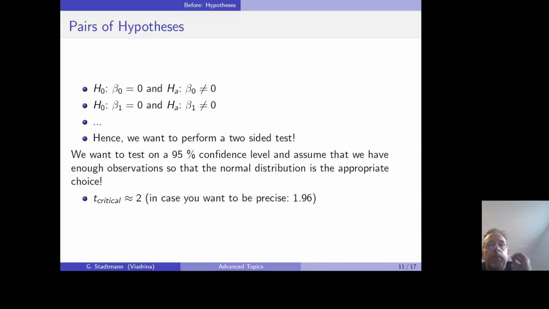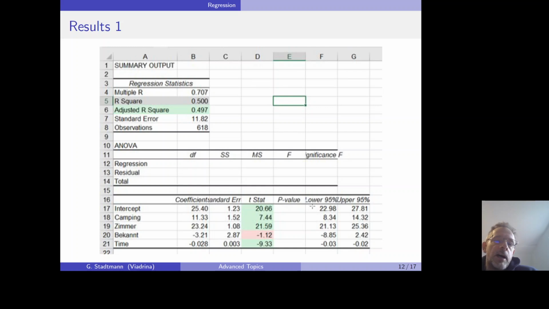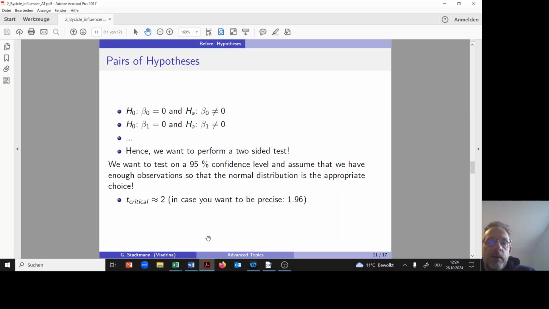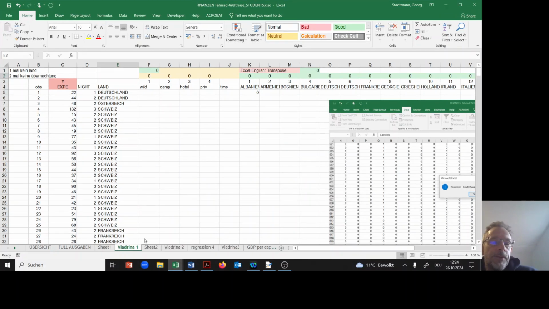And therefore, in my course, the critical t-value is always equal to 2, or in case you want to be precise, it's 1.96. So these are already regression results, but let's switch to Excel and have a look at the data set.